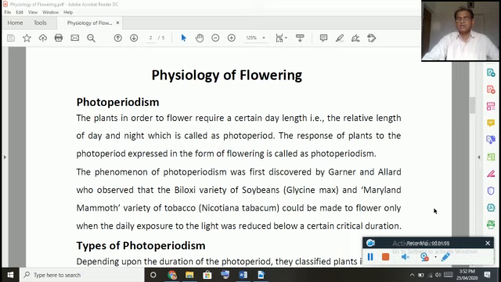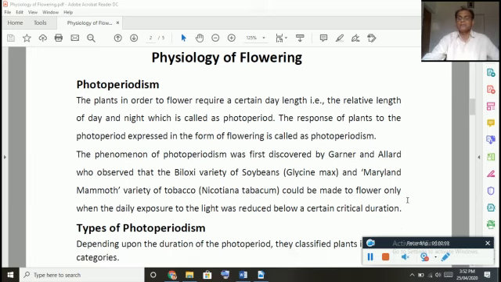You can look here. The plants, in order to flower, require a certain day length, the relative length of day and night, which is called photoperiod. It means plants require a particular time of daytime as well as night period. So this relative length of day and night related with the flowering of plants is called as what?